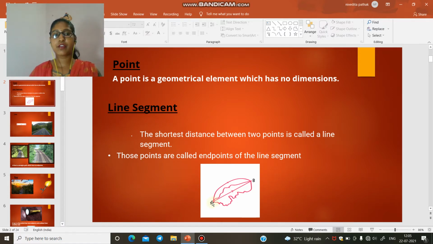In this figure, you can see that we have 2 points A and B. We can connect these 2 points with the help of 4 different paths. But this straight line is the shortest distance. So the line segment is the shortest distance between 2 points. It has a definite length.